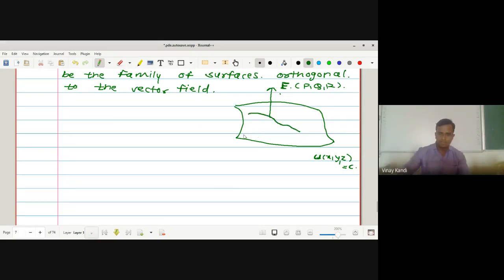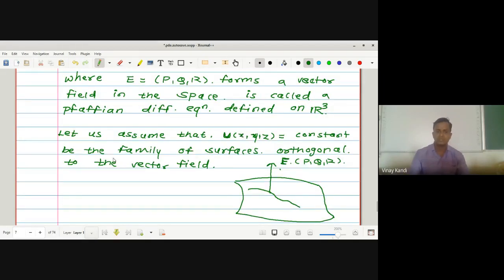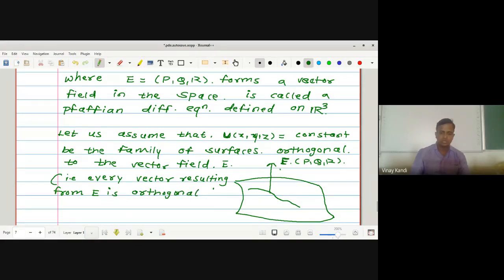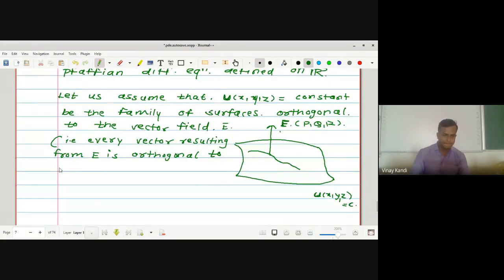Suppose this is the curve. Okay, now look at it. Let us assume that U of x, y, z is equal to constant is the family of surfaces orthogonal to the vector field E. That is what it means to be orthogonal to E. It means that every vector resulting from E is orthogonal or normal to the surface U of x, y, z equal to constant.